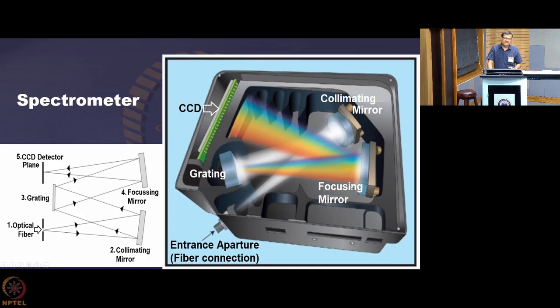So this dispersion is in physical space. This dispersion allows different wavelengths to fall at different regions of the focusing mirror. Then this mirror focuses different wavelengths at different regions of the CCD, the charge coupled device. So when it falls on the CCD, the intensity of red light, the intensity of blue light, if at all they are there, will show their presence.